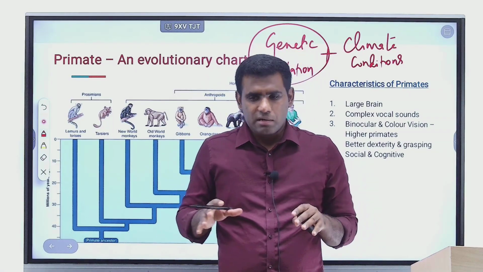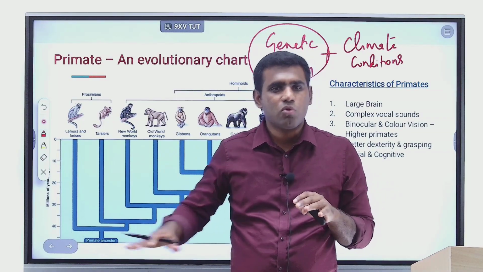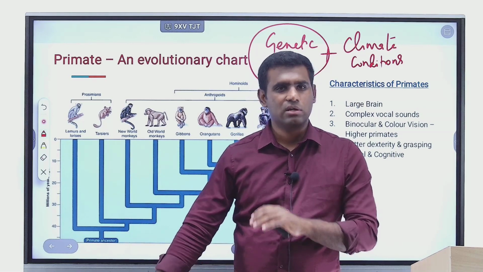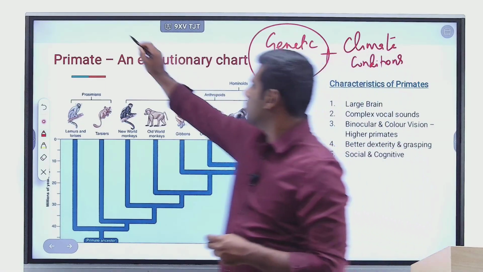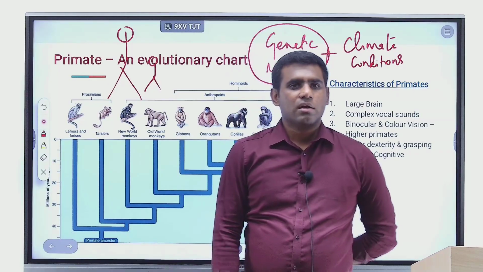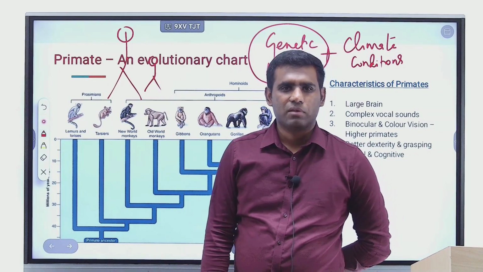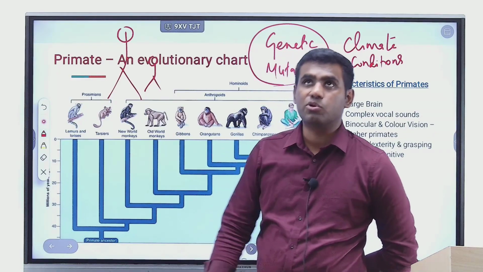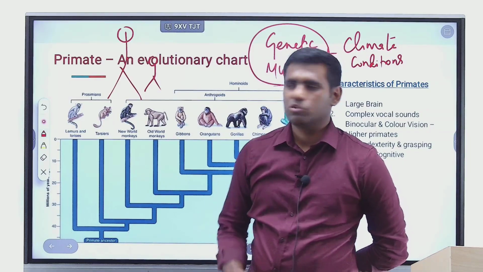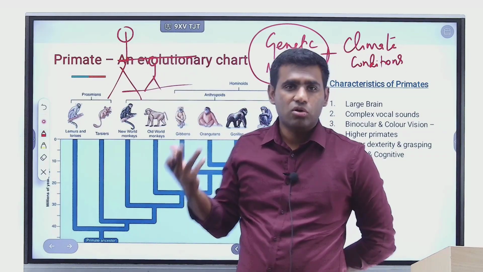Let me give a simple example. Today we are human beings, and amongst us live people who are very, very short, who we call dwarfs, right? 2 feet tall. Let's say we have bigger tall human beings, and we also have the shorter dwarfs. Let's assume that tomorrow some great climatic change happens, some unexplainable change, as a result of which all the oxygen in the atmosphere gets attracted to the ground level. So basically oxygen is only here up to this level. Beyond this there is no oxygen, right?